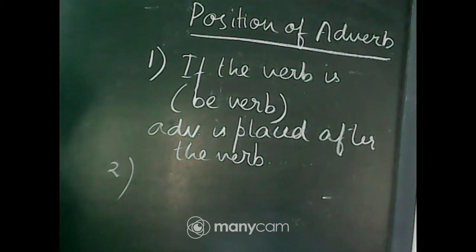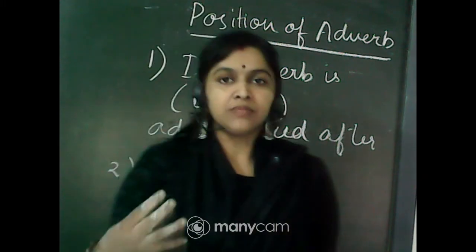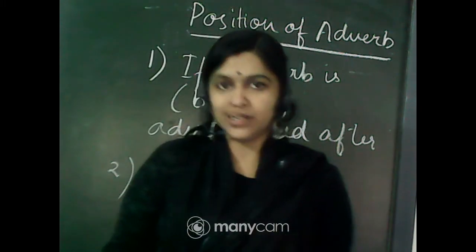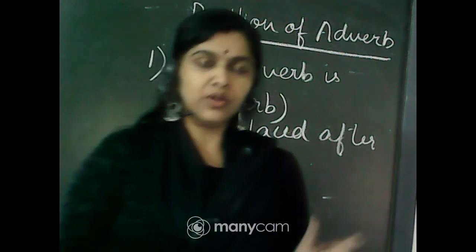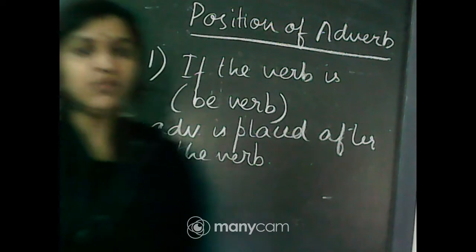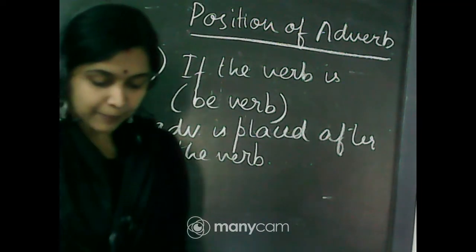Come to the next rule. If the adverb modifies an adjective or adverb, it normally comes before it. Okay, so if it is modifying another adverb or an adjective, then it comes before it, like the adverbs very or too, they come before the adverb or the adjective which they are modifying.